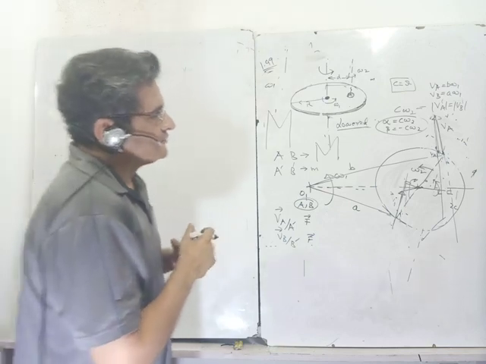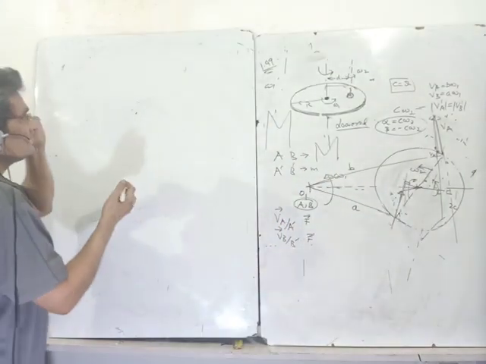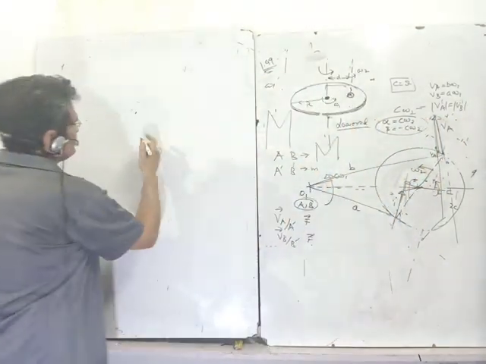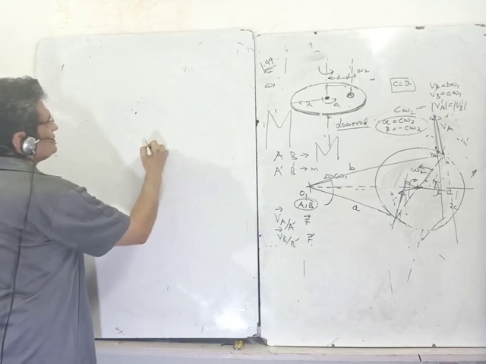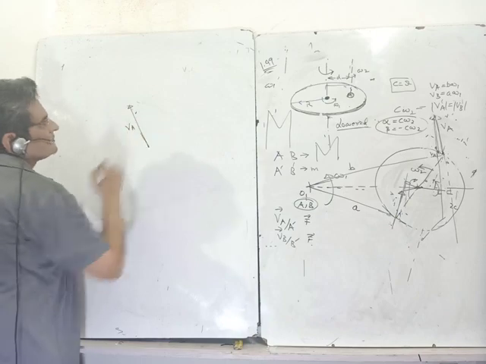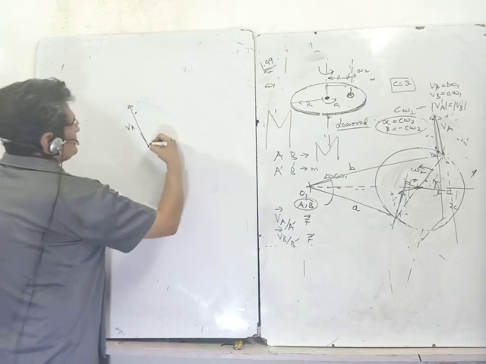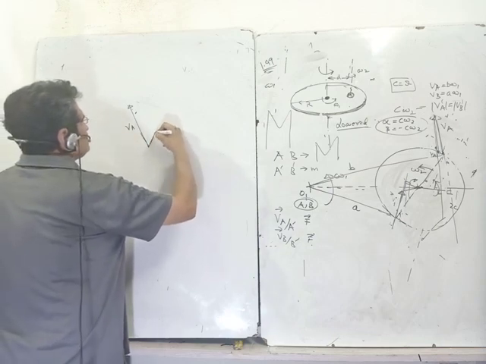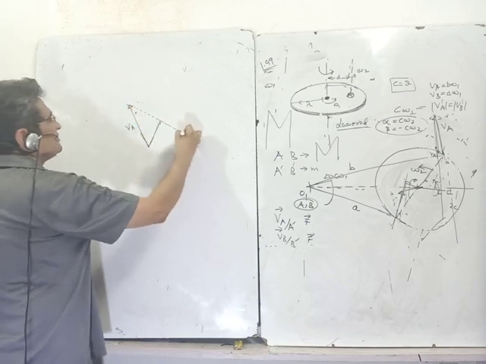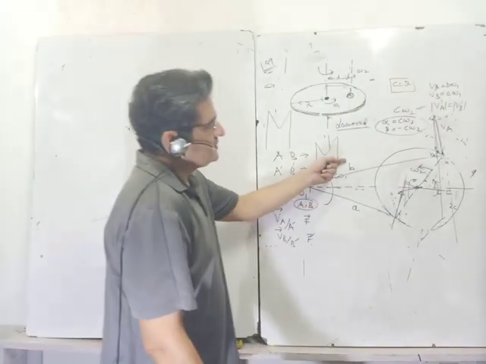Now what is that value? Now to get that value, let me draw this diagram again, and let me draw parallel. I draw VA parallel to VA here. So this is the value of VA. This is VA. And I draw VB parallel to this line. So this is how VB will come. Interestingly, the line joining VA and VB will always be normal to the line joining A and B.